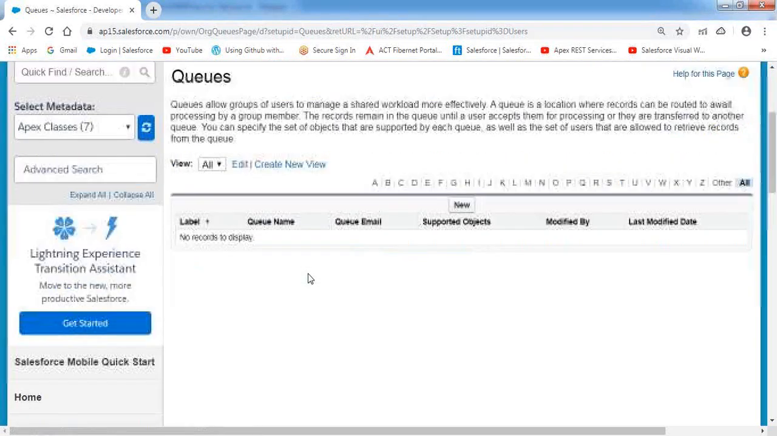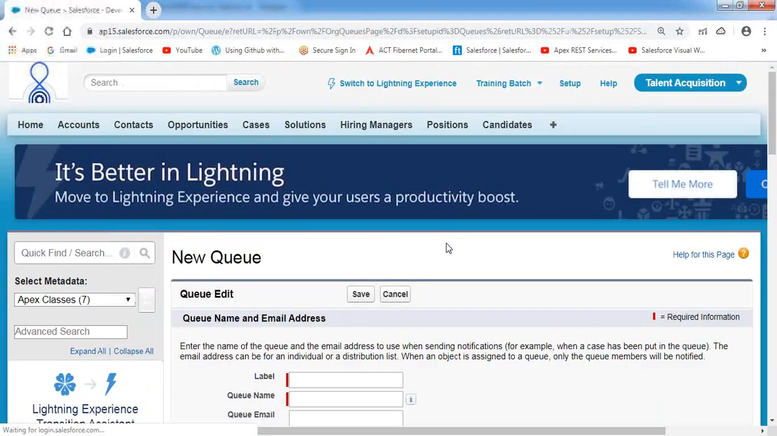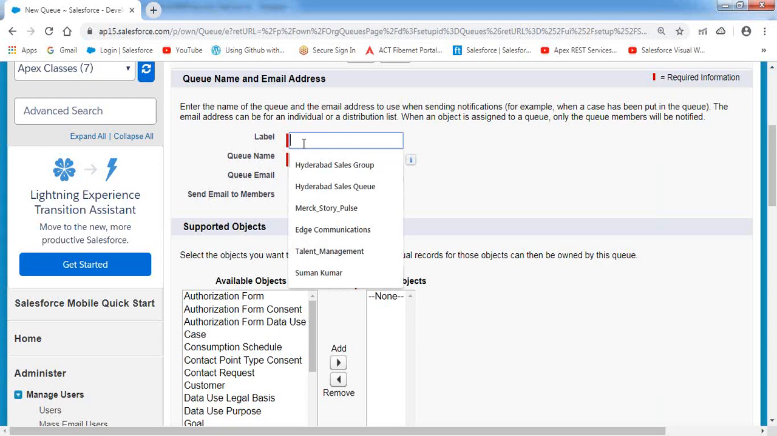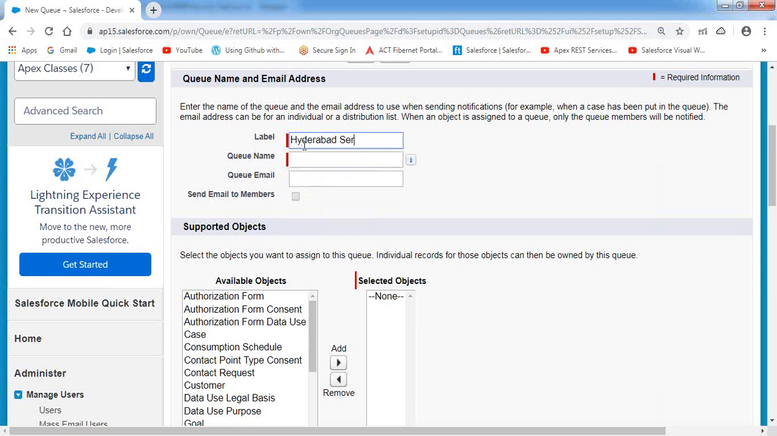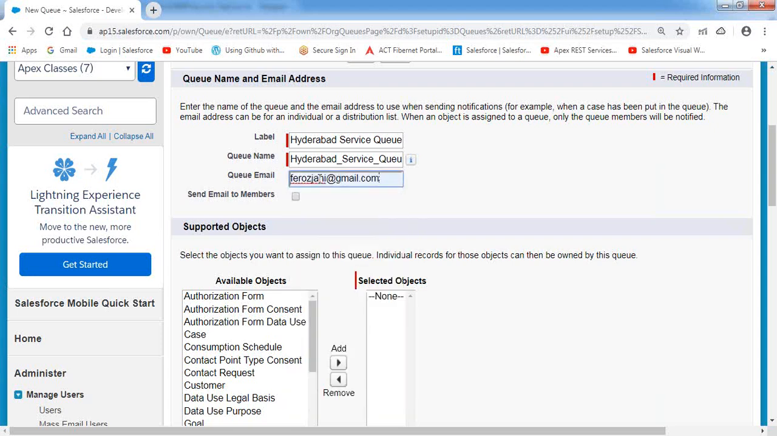So now I would like to create a new queue because we haven't created any queue as of now, so the table is empty right now. Click on the New button. I'm creating a new queue. Specify the queue label and the queue name. I'm giving Hyderabad service queue. I'm giving the queue email ID over here.